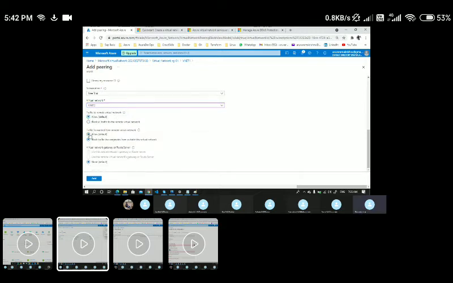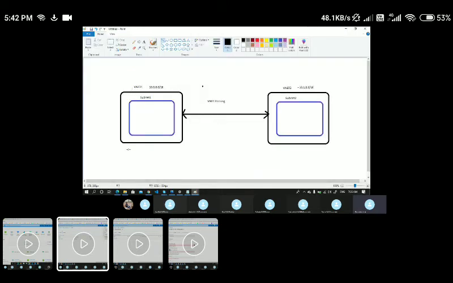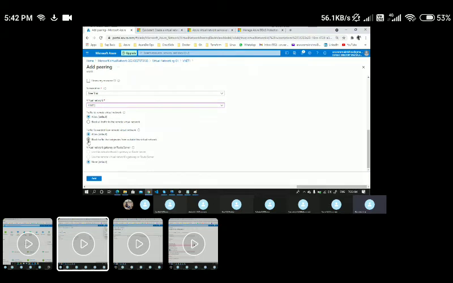Okay, so this is very important, even in the interview. They might ask you, I have two virtual networks, VNet 1 and VNet 2, and I have established a peering connectivity, and it's a bidirectional communication. Later, they decided that they don't want communication from VNet 2 to VNet 1, only from VNet 1 to VNet 2. So how to achieve this? By simply blocking this communication, we can achieve it, while creating a VNet peering or later also.